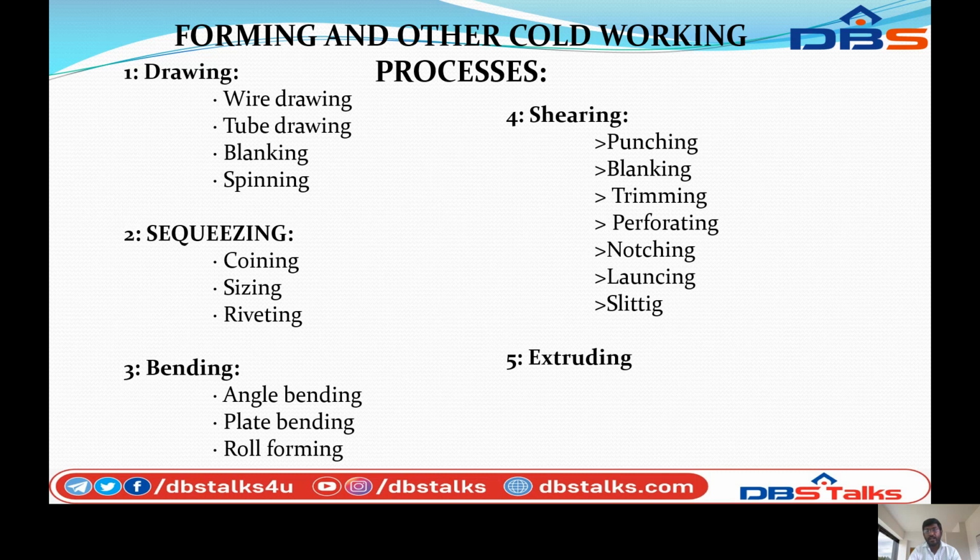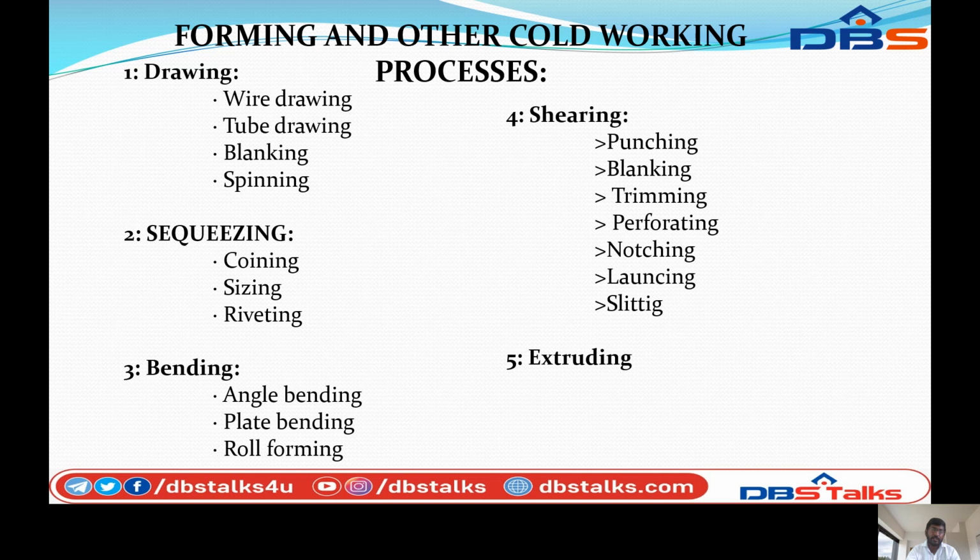So in the drawing operation, it can be used for wire drawing, tube drawing, blanking, spinning. So in these four operations, we use the drawing operation. Coming to the squeezing operation, it can be used for coining, sizing, riveting. So these three operations we use for squeezing operations in the cold working process.